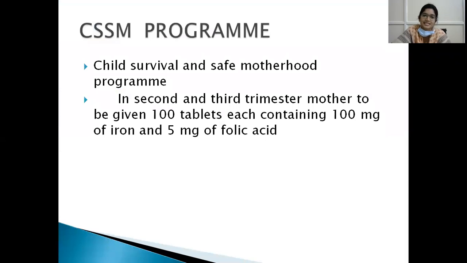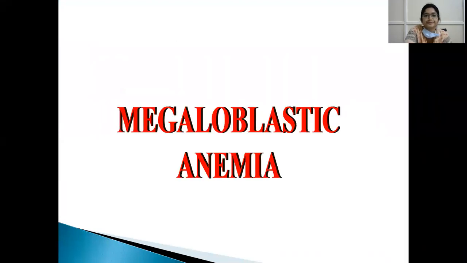So what is CSSM program? That is Child Survival and Safe Motherhood Program, in which the ASHA worker or the ANM gives 100 tablets to the patient during the second and third trimester of pregnancy, and asks the patient to take 1 tablet daily. Each tablet contains 100 milligrams of iron and 5 milligrams of folic acid. This is used to prevent nutritional anemia.